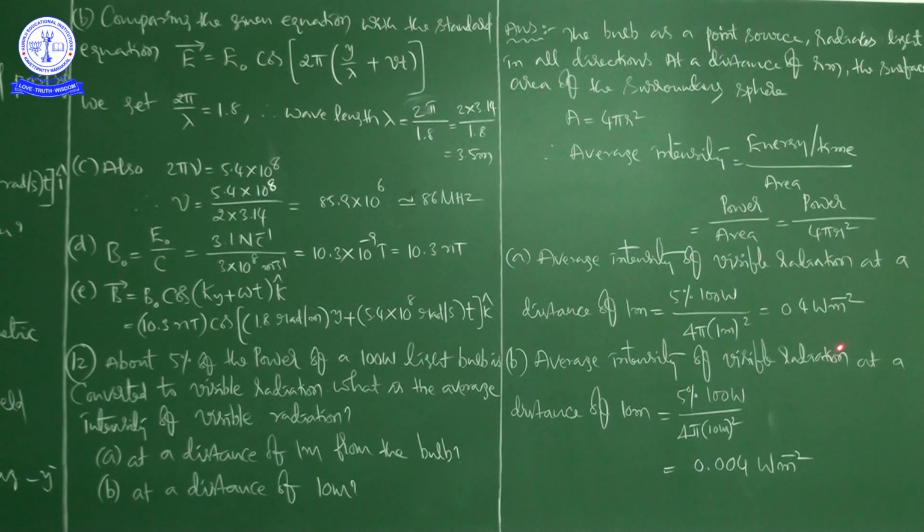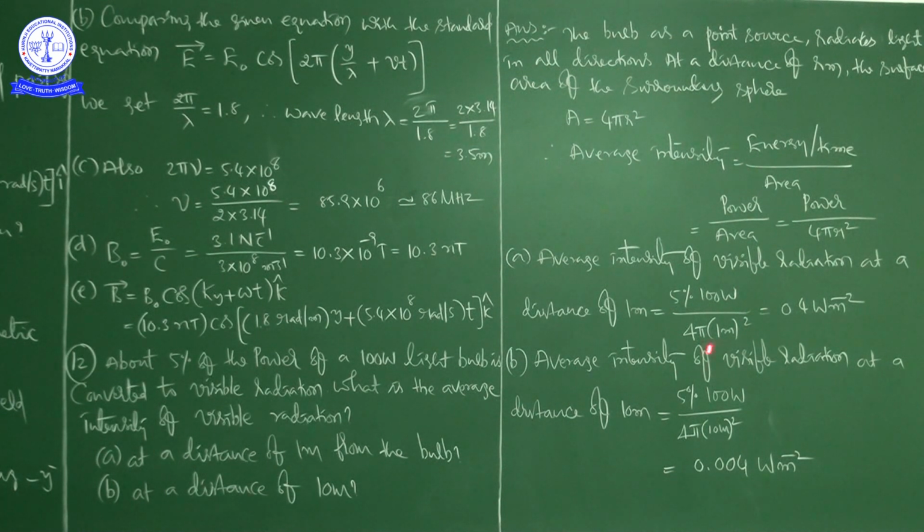Watt per meter square, okay. Next, the average intensity of visible radiation at a distance of 10 meters is equal to 5% of 100 watt divided by 4 pi into (10 meter) whole square. So 10 meter means here 100 will come.